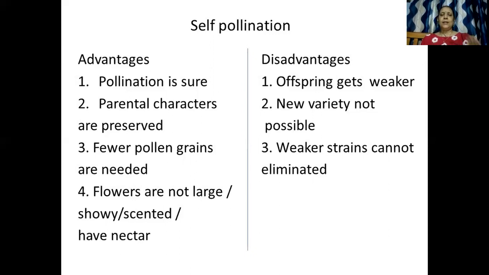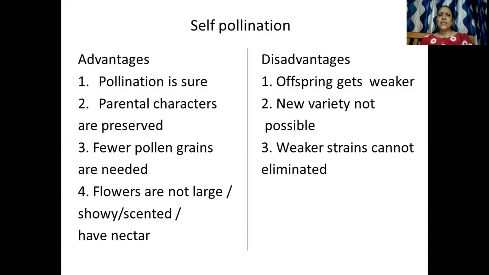Okay, but there are certain disadvantages of self-pollination. So what happens in case of self-pollination? Even though the same parental characters are preserved, if one of the parental characters is weak, what will happen? The next generation will have the same weaker character. So there is no new variety produced.